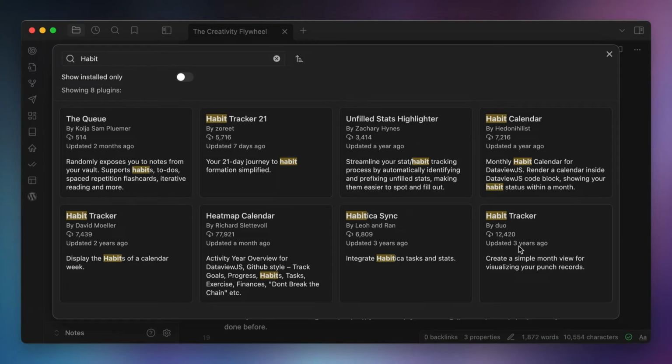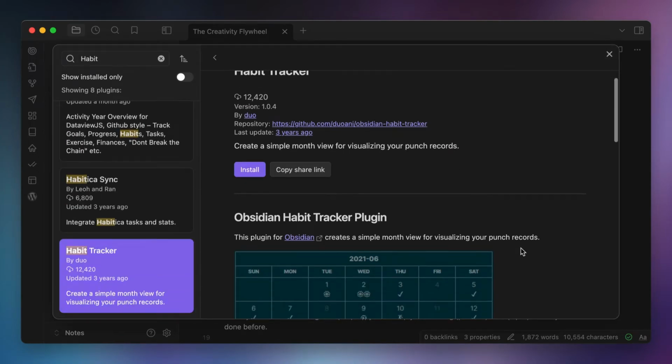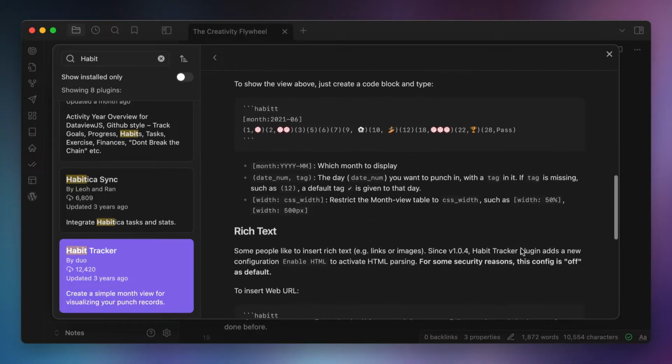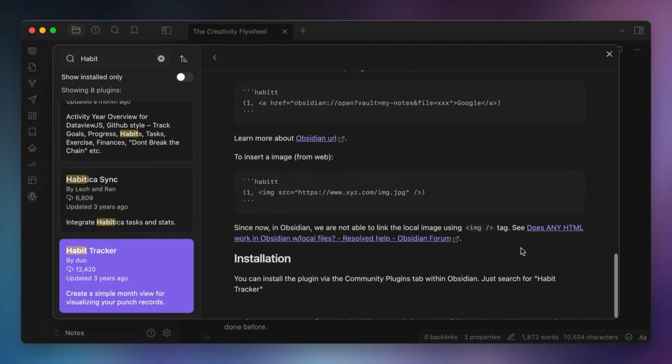There are a couple of dedicated habit tracker plugins available for Obsidian, but none of these have ever worked the way I want them to. Basically, I just want to be able to have a couple of habits that I track on my daily note every day, and a way to see my streaks and data visually as part of my quarterly review process.